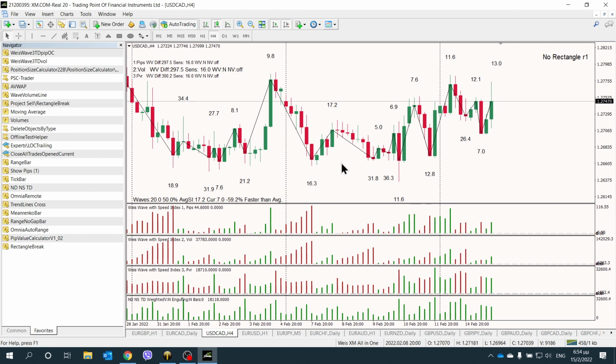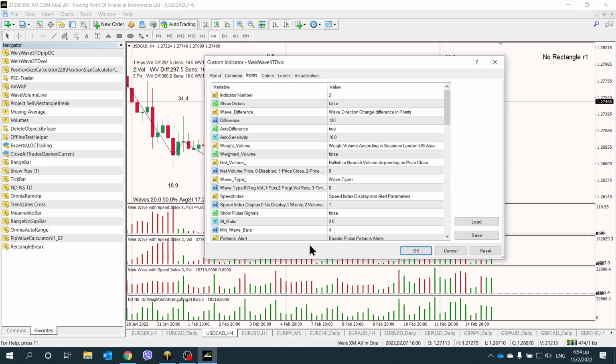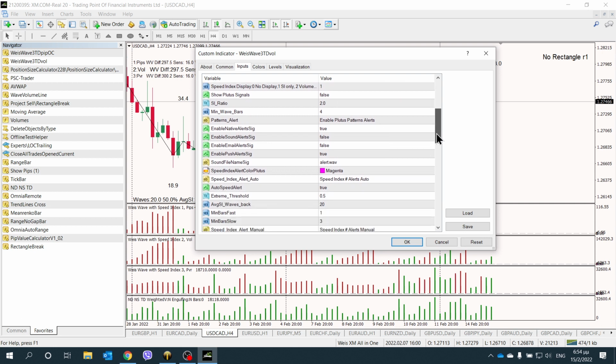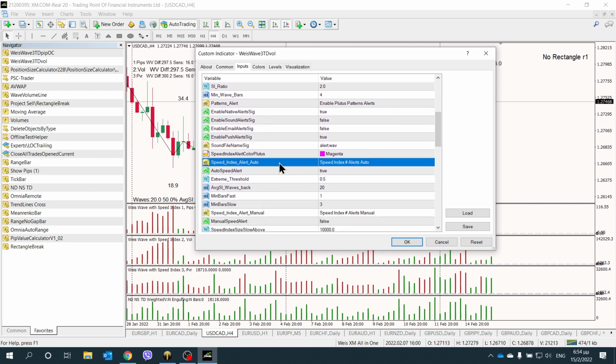So I will get the manual off, and we're going to set up the automatic extreme speed index finder. This always has to be set up where your wave type is volume. This indicator instance, not on pips, not on PVR, not on anything else, just volume. Let's see what the new parameters on the indicator are. As we go down, you will notice speed index alert auto.